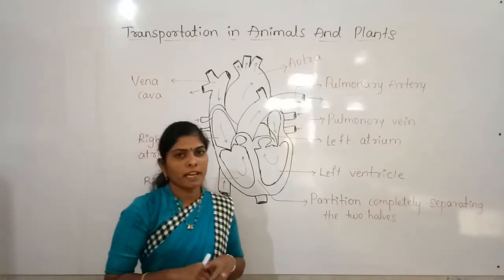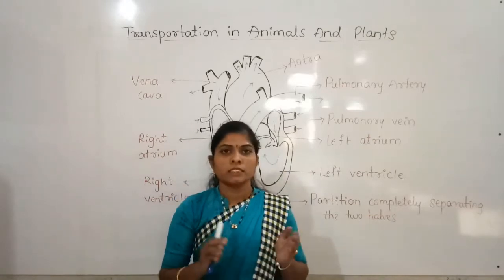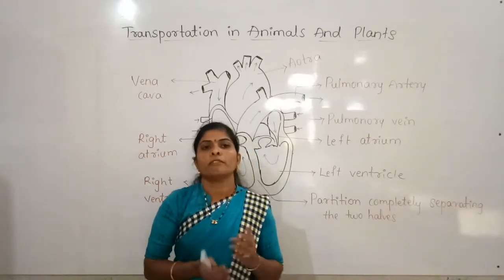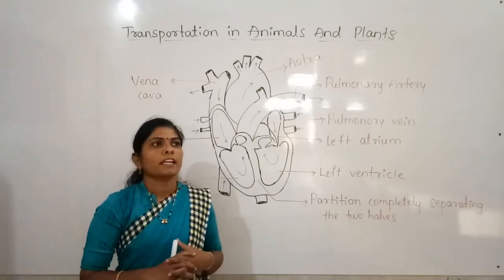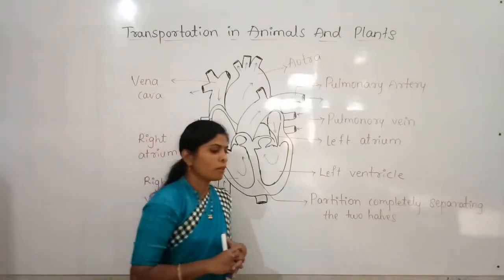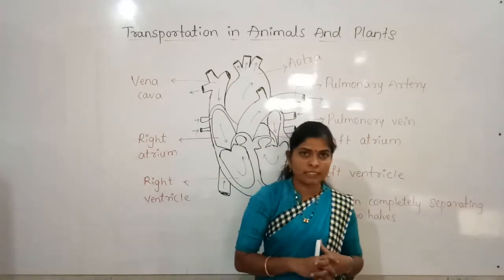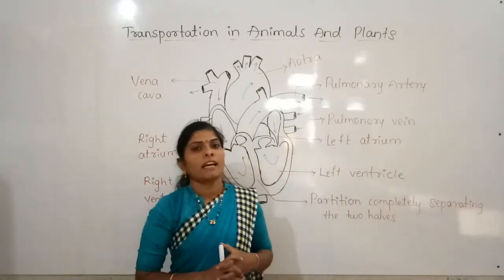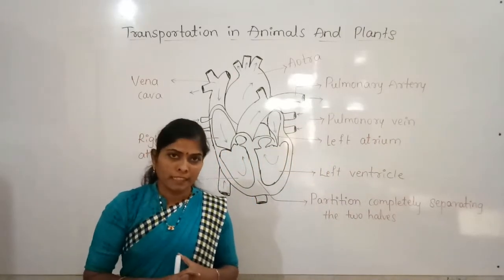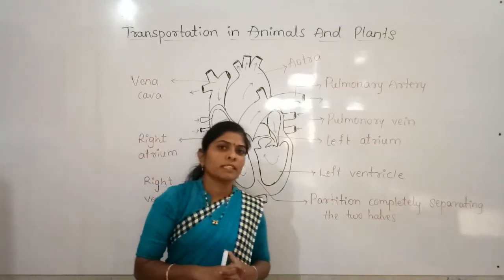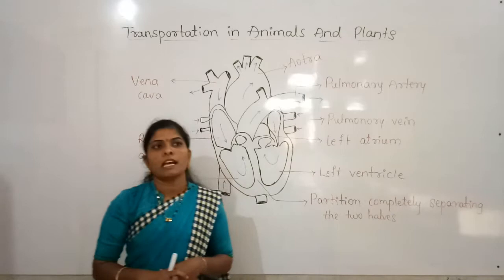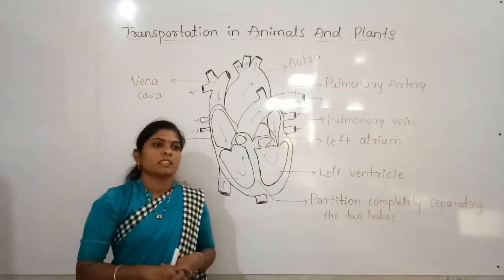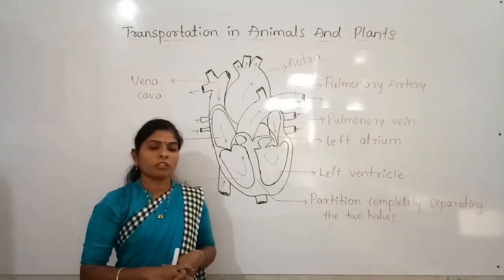And the blood mainly has various kinds of cells in it. It has mainly three components: red blood cells, white blood cells and platelets. The red blood cells are red in color because of the presence of hemoglobin, and the hemoglobin is bound with oxygen.